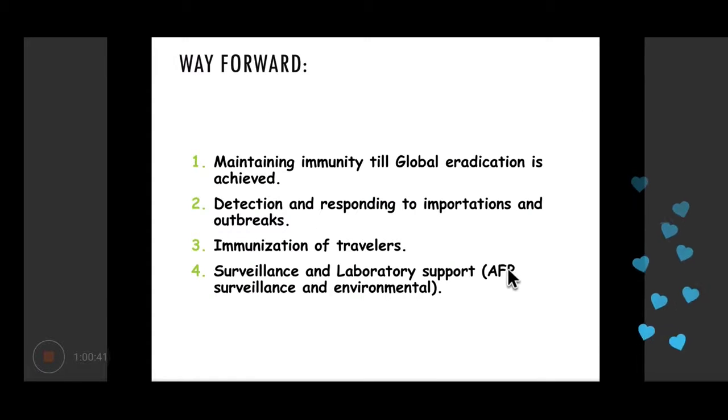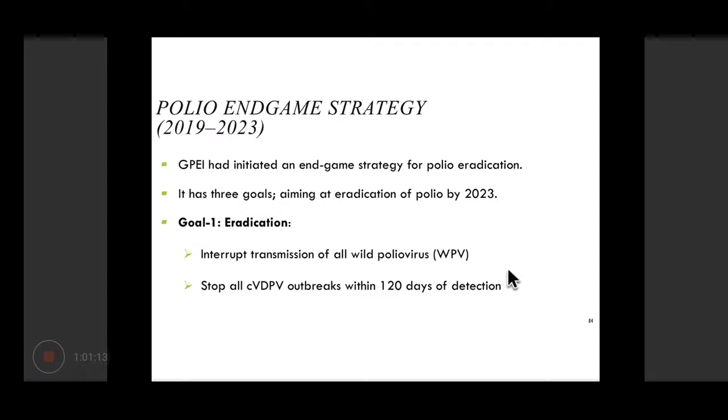And the way forward with polio eradication is that we have to maintain immunity till global eradication is achieved. So that is why you are seeing that polio campaigns or pulse polio programs are still being maintained in India, because we have to keep immunity high to prevent importation of polio virus from neighboring countries. Detection and responding to importations and outbreaks is important, and immunization of travelers and surveillance and laboratory support is also important. Then these are some of the strategies for the next 5 years that have been put up to contain polio.